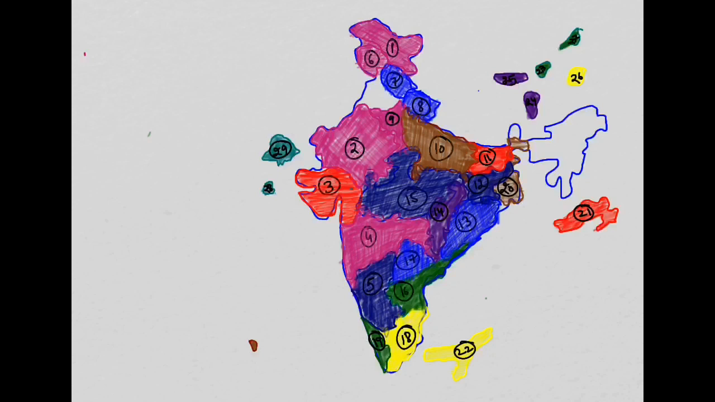Now let us see the 21st state. This is colored with this red color, and this is Arunachal Pradesh. It lies over here in the northeast, and its capital is Itanagar. Now let us see this 22nd state, and this is the state of Assam, which lies to the south of Arunachal Pradesh, and the capital of Assam is Dispur.